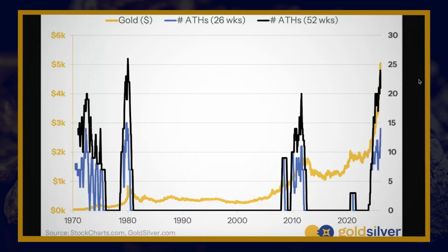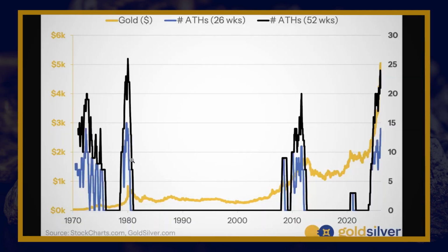I have a chart here that is showing similar information to what we were just looking at. We have the price of gold in gold, but instead we're looking at the all-time highs through a different lens. We have a blue line and a black line, and they're both answering a similar question. The blue line is saying how many weekly all-time highs were there in the last 26 weeks. So basically looking back about 6 months and counting up how many weekly all-time highs there were and plotting that. And the black line is doing the same, but over twice the period of time, 1 year. Of course the black line is always going to be higher than the blue line.